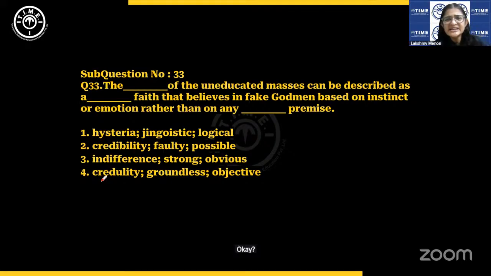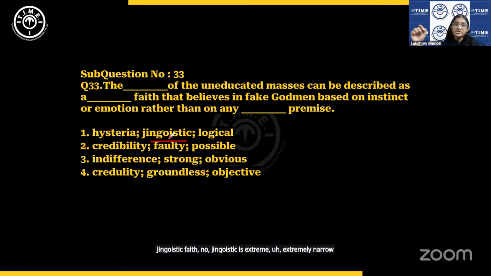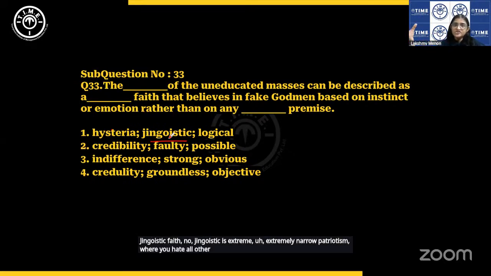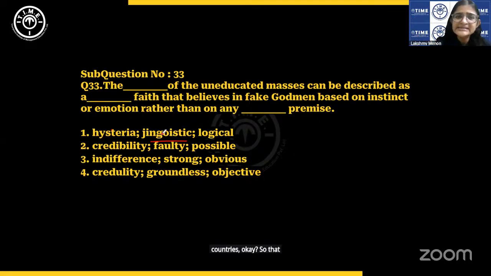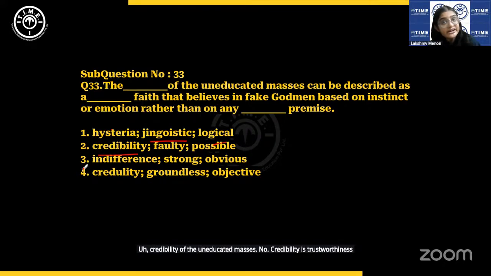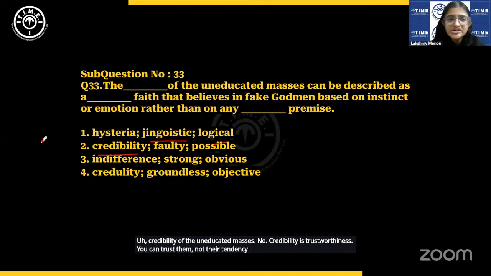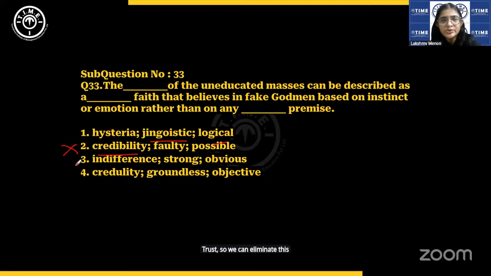Okay. The hysteria is a mass kind of frenzy of the uneducated masses. Okay. Jingoistic faith. No, jingoistic is extremely narrow patriotism where you hate all other countries. Okay, so that doesn't make sense here. Logical premise is okay. Credibility of the uneducated masses. No, credibility is trustworthiness. You can trust them, not their tendency to trust. So we can eliminate this. You don't need to look at the others.